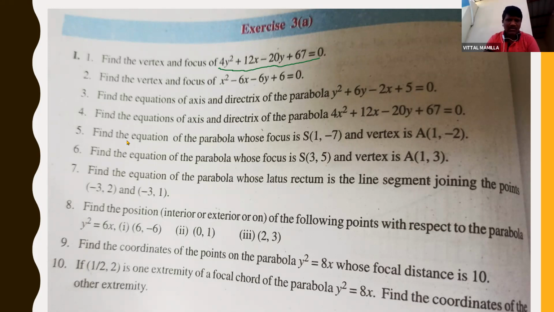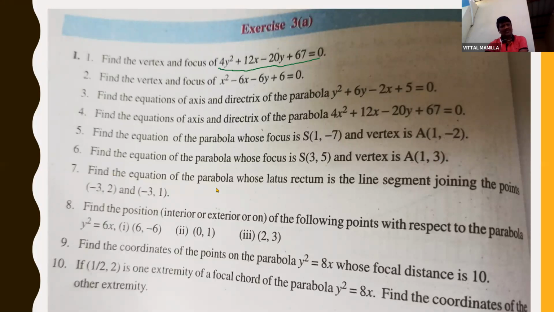And students, fifth problem. Find the equation of the parabola whose focus is S(1, -7) and vertex is A(1, -2). So already you know how to solve this. And the sixth problem is also the same. Find the equation of the parabola whose focus is S(3, 5) and vertex is A(1, 3).